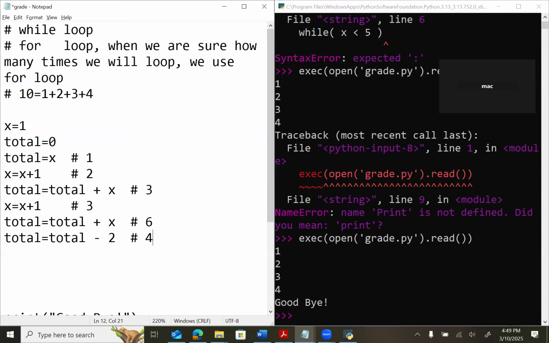There is no 6. 6 was in the total. I misunderstood. You want 10, so we should add. Can we use while?